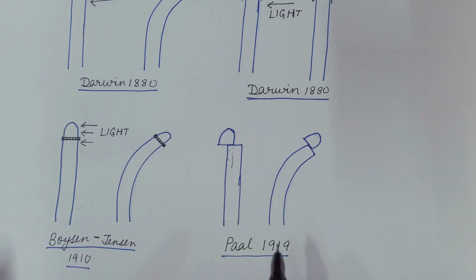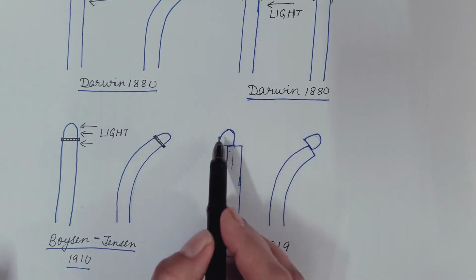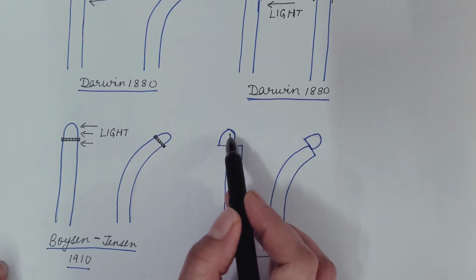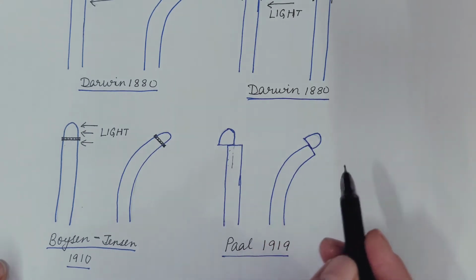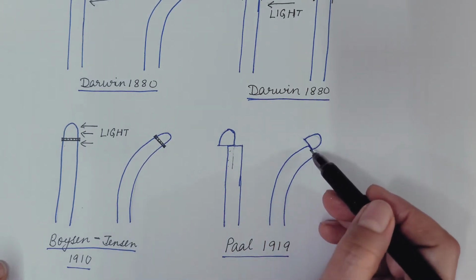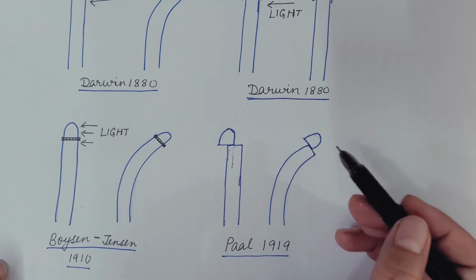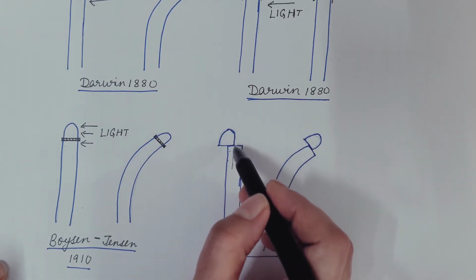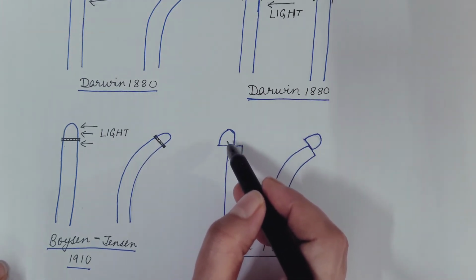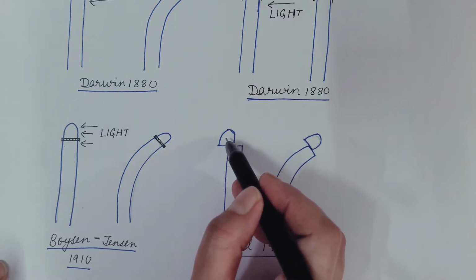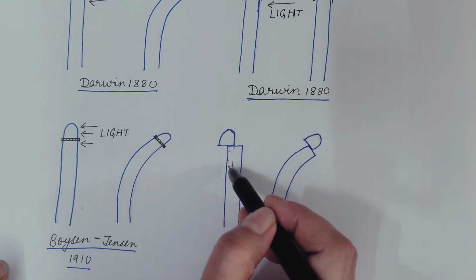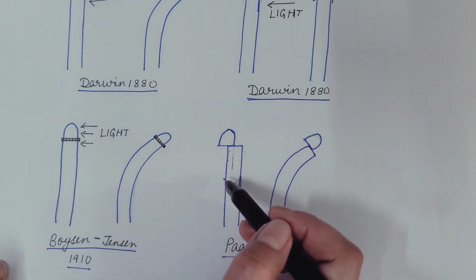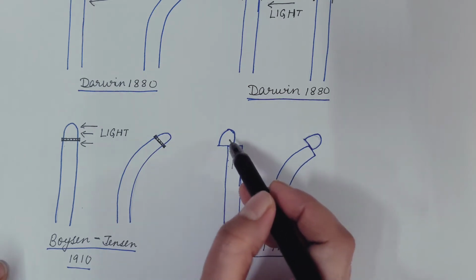In 1919, Paal cut the tip of the coleoptile and placed it asymmetrically. Then it was kept in the dark, but still the coleoptile showed a curvature or a bend. So what was concluded is that these material substances that were produced from the tip, when they diffuse to the lower part, cause the growth of the lower part.